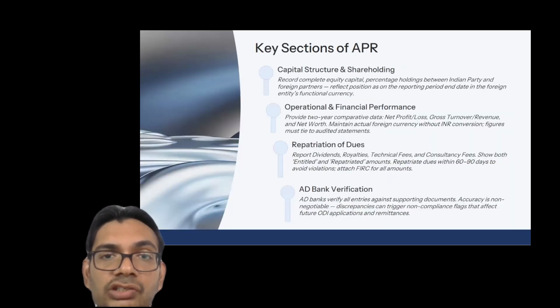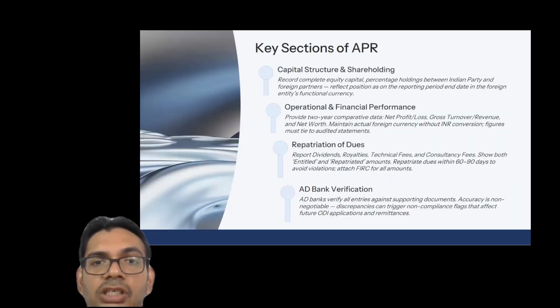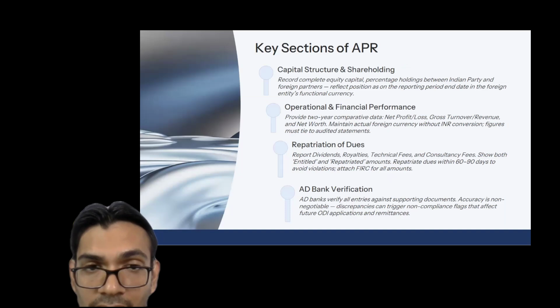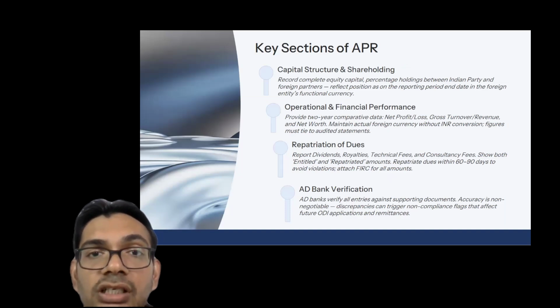So now moving on to the next slide. In this next slide, I'm just trying to give you a brief flavor of the various components or sections wherein the information needs to be captured, which needs to be filled in the APR, right? First is the capital structure and the shareholding.